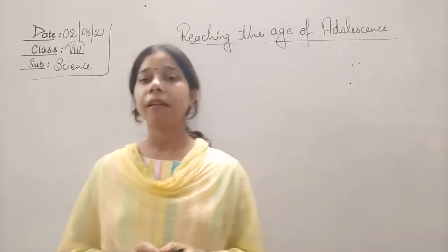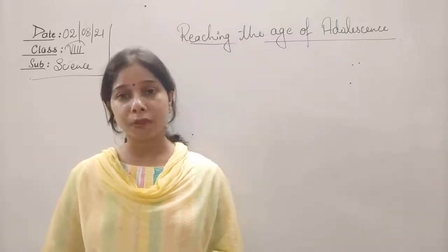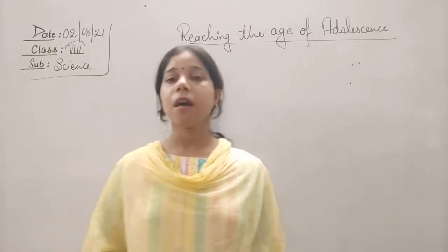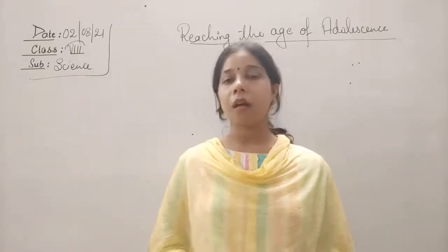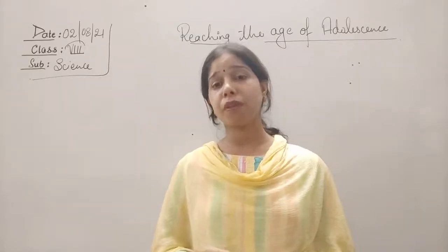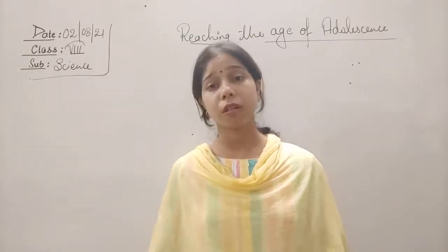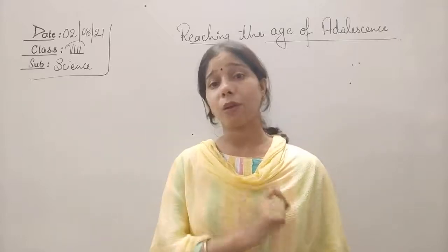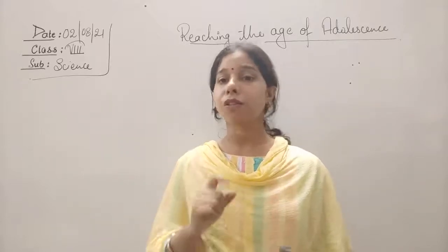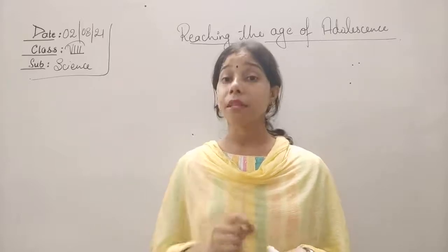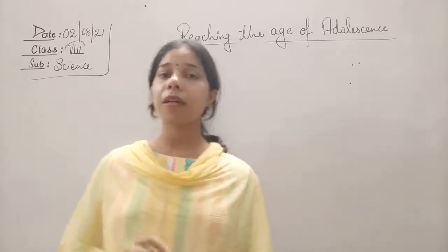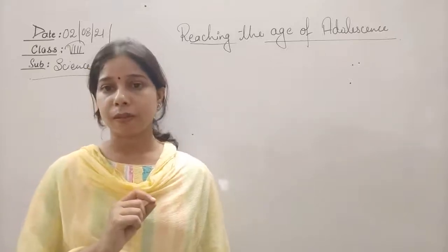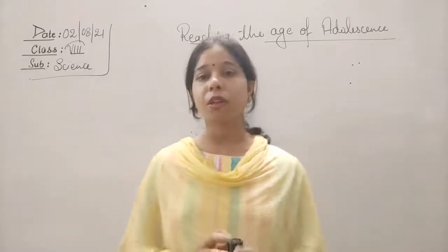So you will find that here the young one is different from the adult, a well-developed adult organism, and the conversion of such a young one into adulthood happens because of a hormone called thyroxine, and this process is called metamorphosis. So we have seen the life cycle of a butterfly as well as the life cycle of a frog, students. Now we have understood the chapter reproduction.